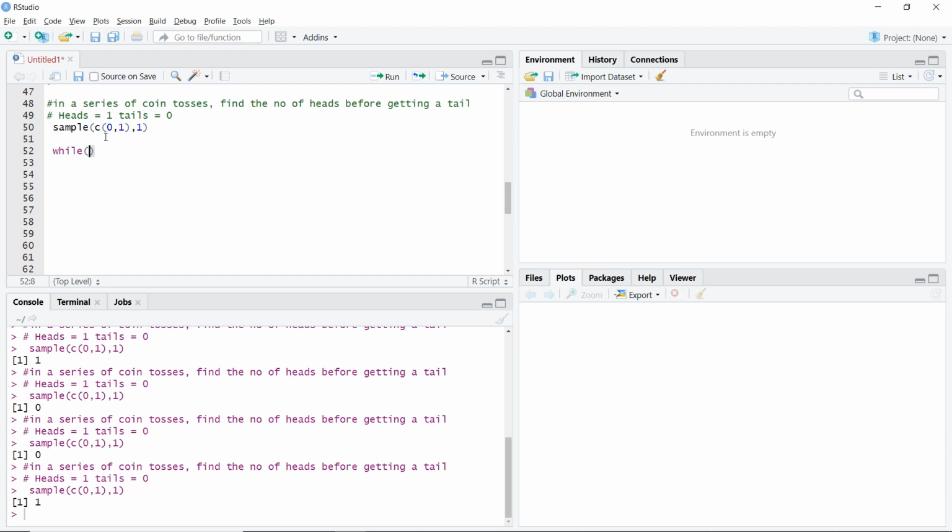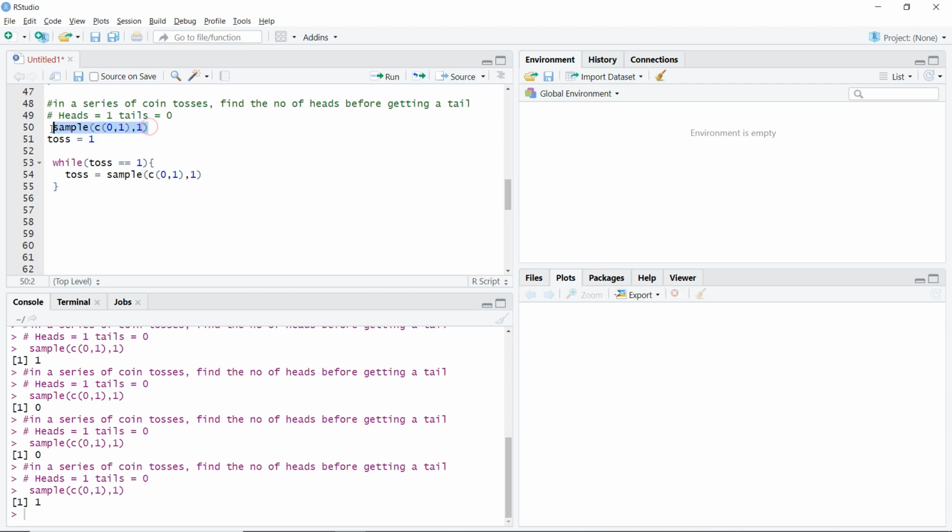Let's say I am going to assume that my toss is going to give me 1. So I'll say toss equals 1. I'm saying while my toss is still heads, so toss double equals 1, for comparison. While my toss is still giving me heads, then try this. I'll have toss equal to my sample coming from 0, 1, with one sample coming from this.